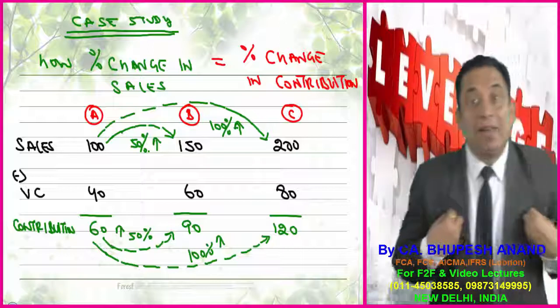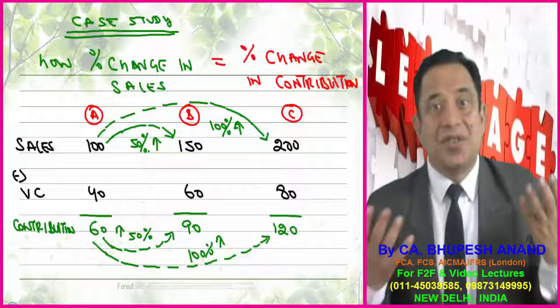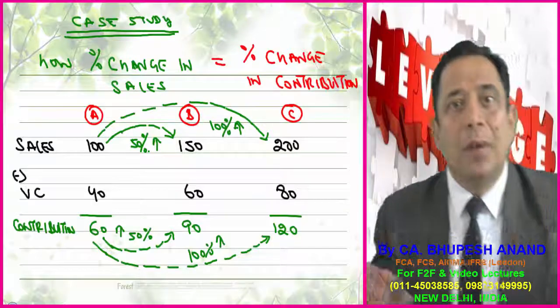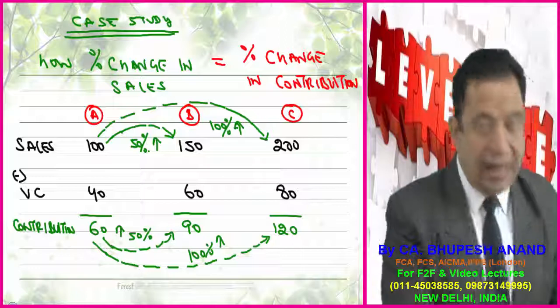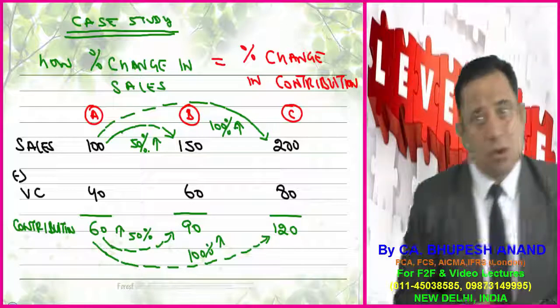I will feel happy if you write down these things. Please sit straight and please write down. Please take out your calculators. This is my calculator, BA II Plus, Texas Instruments. Please take out your calculators.